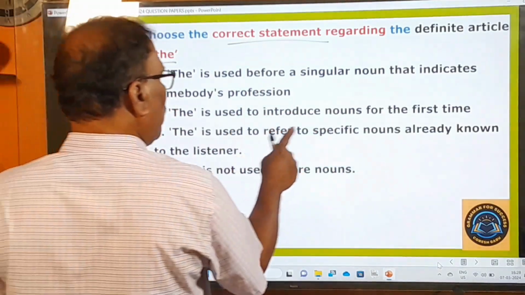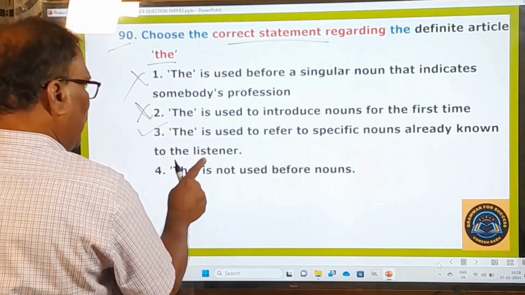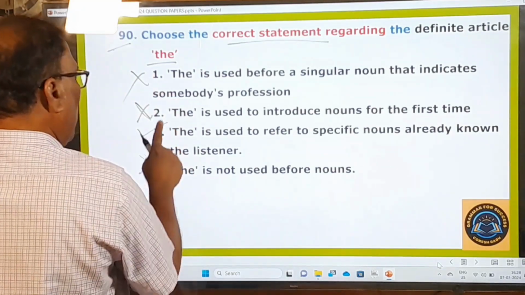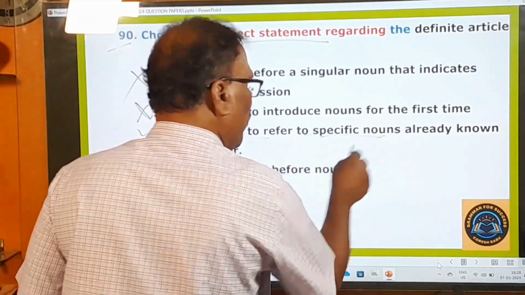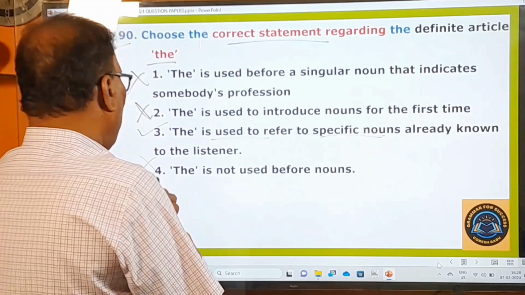And "the" is used to refer to specific nouns already known to the listener. This is the right one. "The" is not used before nouns. Wrong. First one, second one, fourth one are wrong, and only the third one is the right one. What is it saying? "The" is used to refer to specific nouns, meaning nouns already known to the listener.